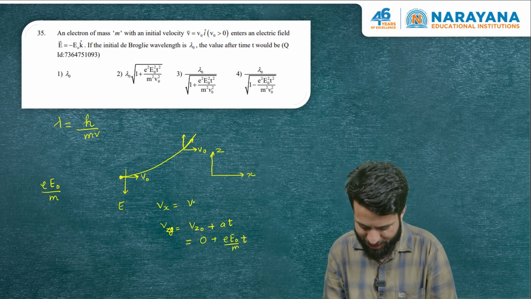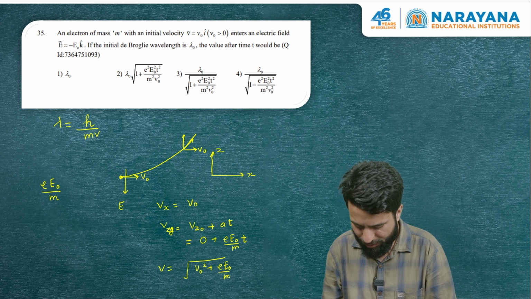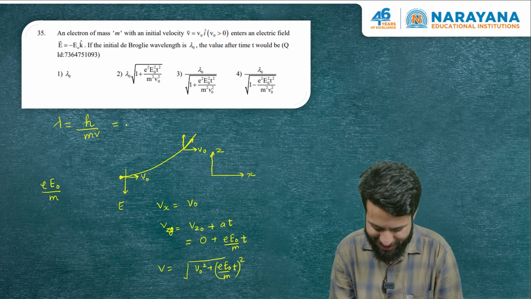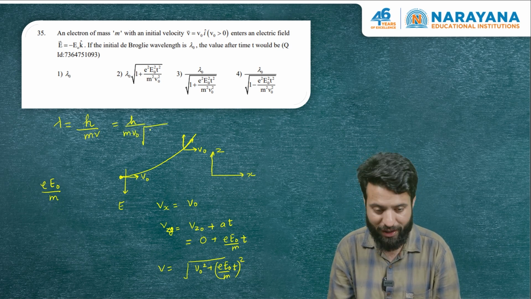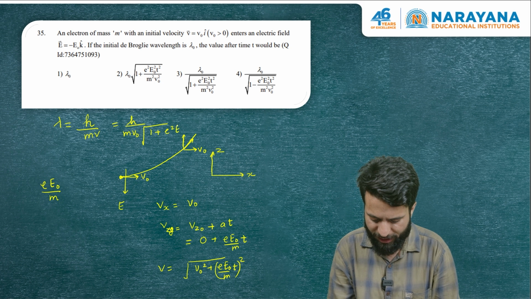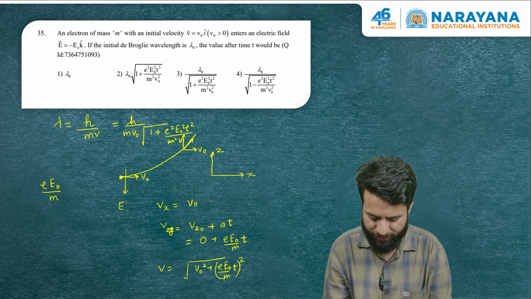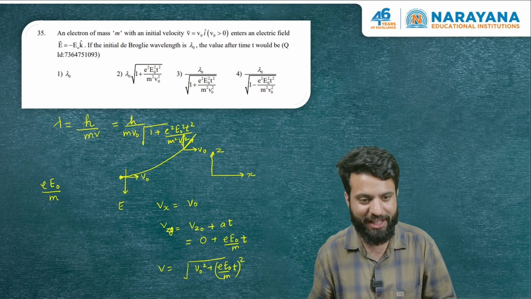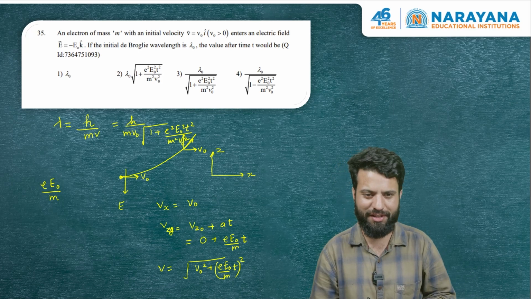So the x component will stay there. At a general instant, the speed is going to be the square root of v naught square plus (e naught by m times t) whole square. We can take v naught out, and so we can write this as h divided by m v naught under root of 1 plus e square e naught square t square divided by m square v naught square. So the answer to this question is option 3, because h by m v naught is the initial de Broglie wavelength when its speed was v naught. So option 3 clearly seems to match.